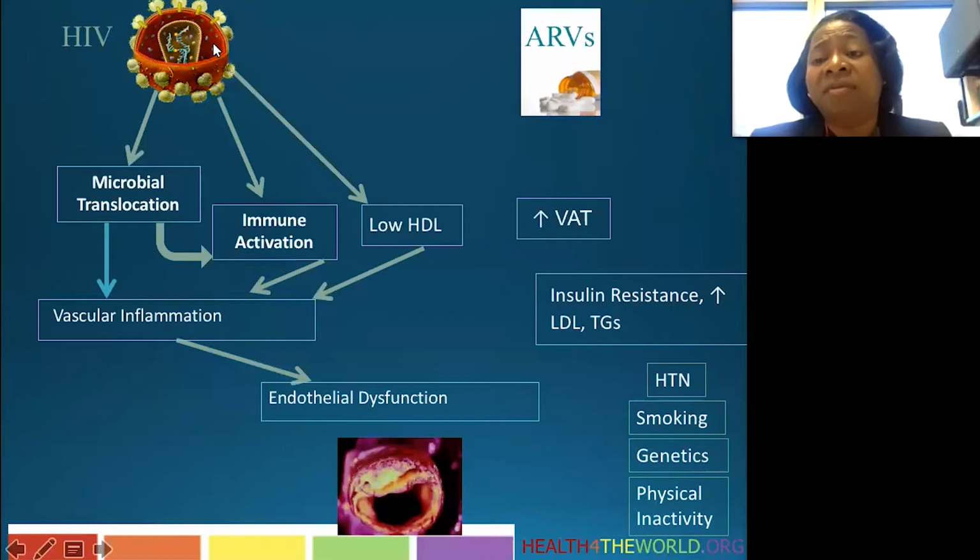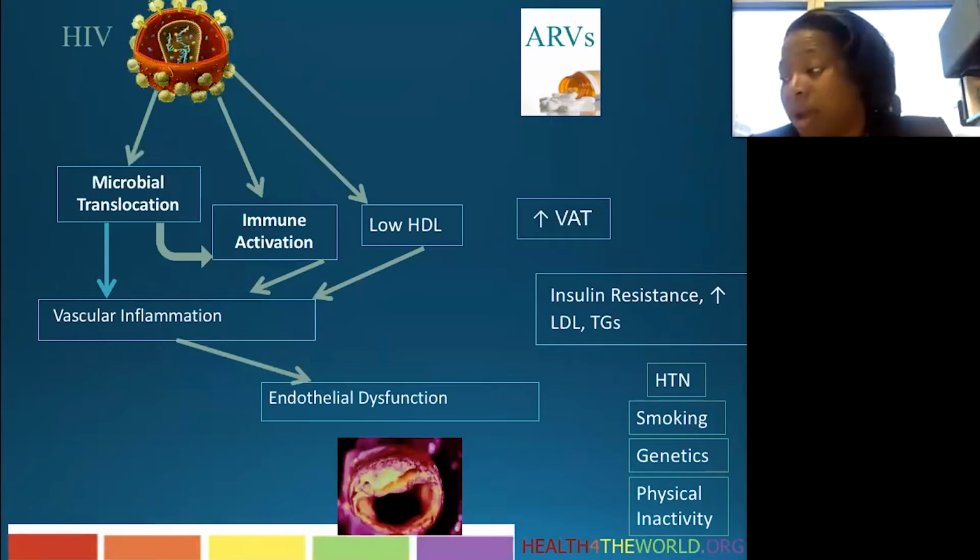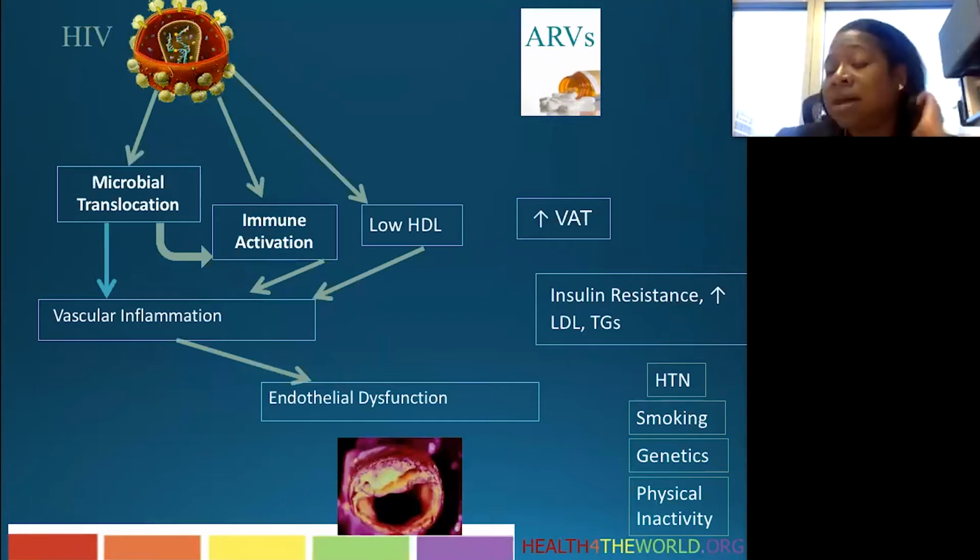In addition, before we had antiretroviral therapies, we noticed that people with HIV had lower levels of HDL cholesterol. And we know that HDL cholesterol has an anti-inflammatory effect and is protective against development of atherosclerosis by suppressing TNF-alpha, VCAM1, and other inflammatory cytokines and chemokines associated with endothelial dysfunction and atherosclerotic plaque formation.